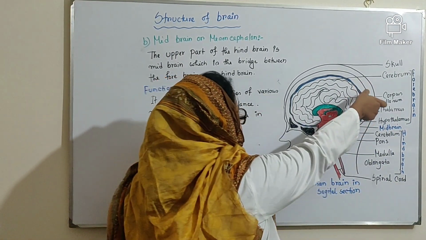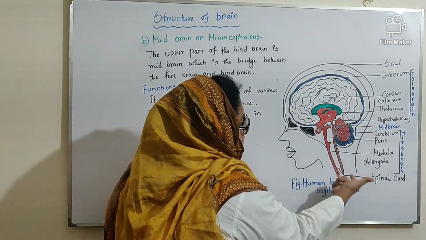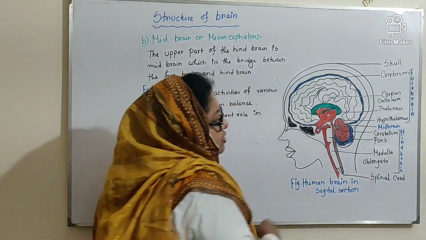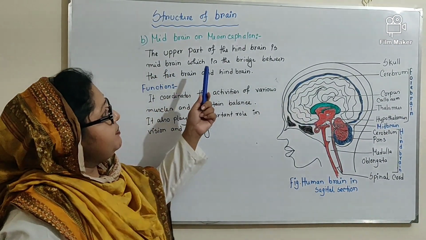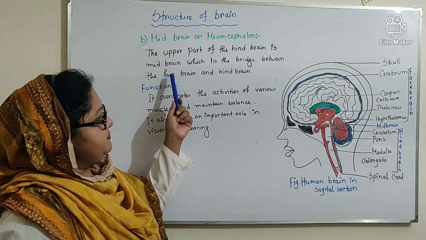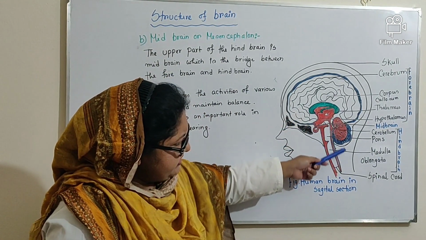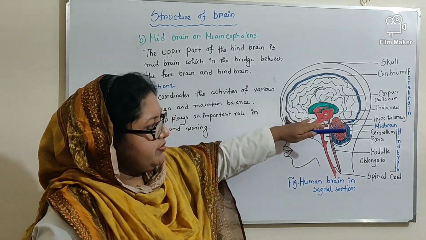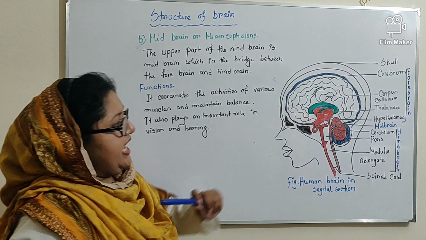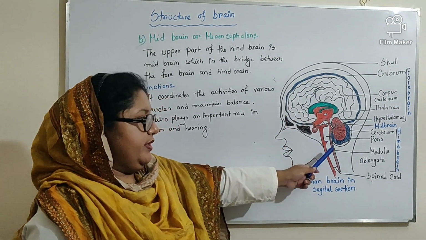So all these parts belong to forebrain. This portion is the midbrain and the last parts belong to hindbrain. Now the structure of midbrain. The upper part of the hindbrain is the midbrain. So if these are the parts of hindbrain, then the midbrain is situated at the upper part of the hindbrain, and it is a bridge between the forebrain and the hindbrain.